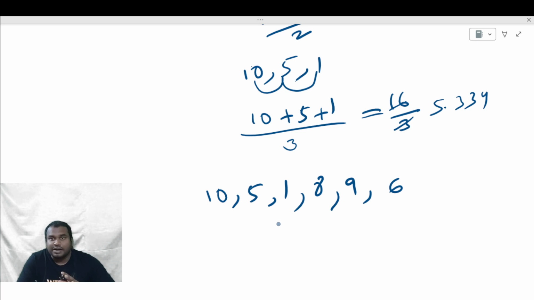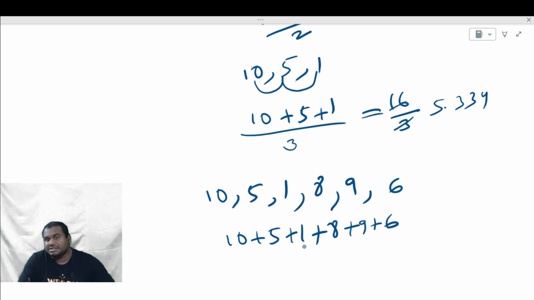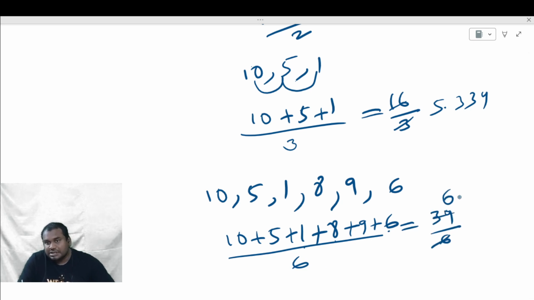You have to add all of them and divide with the number of numbers. 10 plus 5 plus 1 plus 8 plus 9 plus 6. Till here 16. 24. 24 plus 6, 30, 39. So 39 divided by 6, 6.5 is the average.